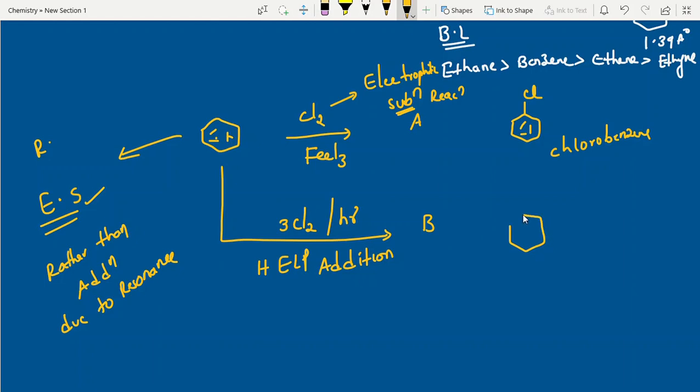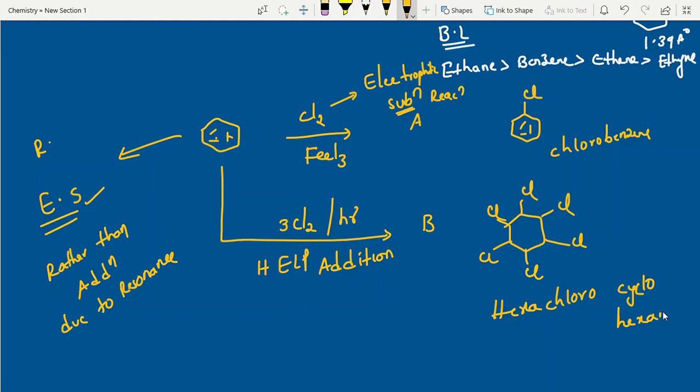So you will get hexachlorocyclohexane. Clear? Lindane, gammexane, 666, like that we call it. Different names are there.